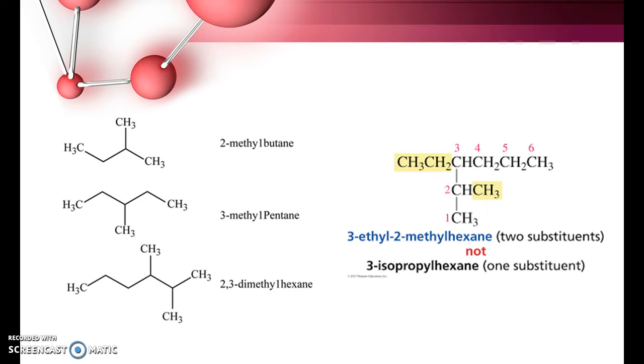So totally 2,3-dimethyl hexane. Hexane means 1, 2, 3, 4, 5, 6. So in the second position 1 methyl and third position 1 methyl. Let us see this example. Here the substituents are methyl and ethyl. As per the nomenclature, the substituents have to be named in alphabetical order. Since ethyl comes first alphabetically, it has to be named first. And ethyl is on carbon 3, so 3-ethyl 2-methyl, and the parent chain is hexane.